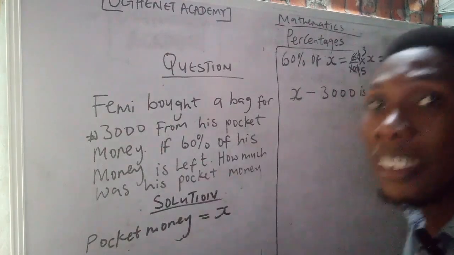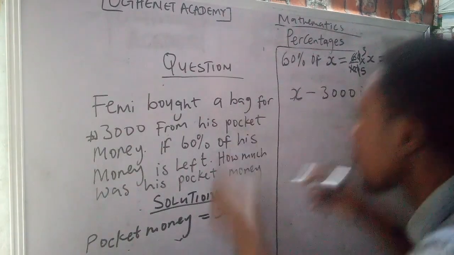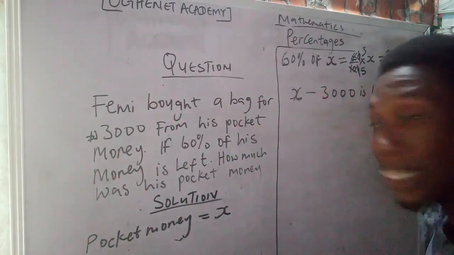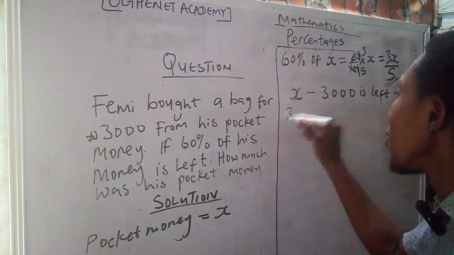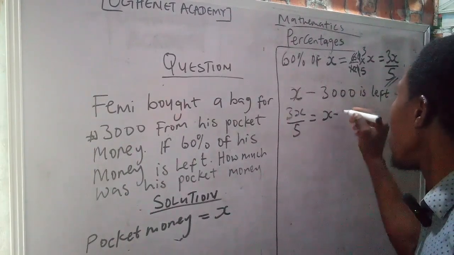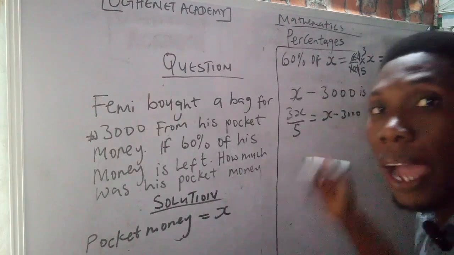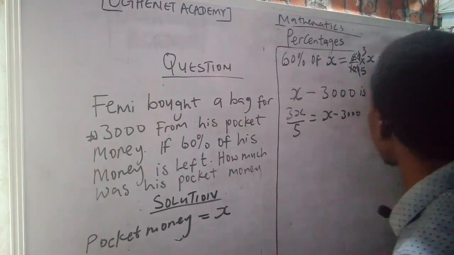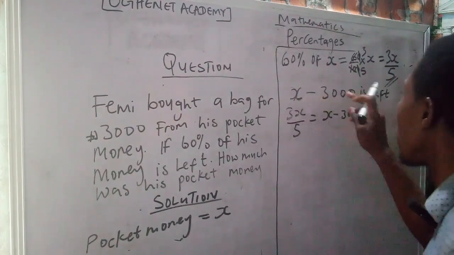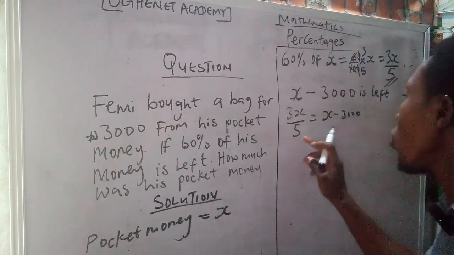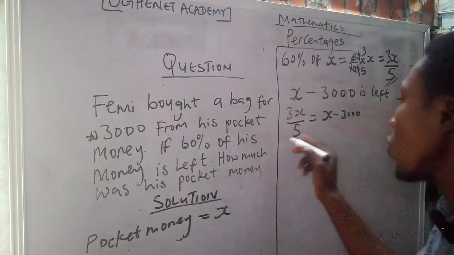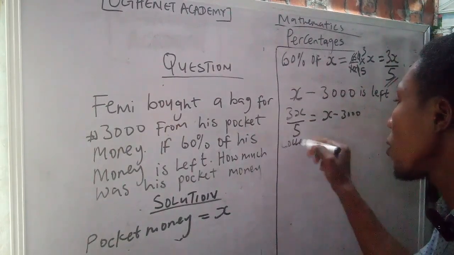Now, from the question, it is said that 60% of that money left is what? Are you seeing it? So, meaning that 3X over 5 equals X minus 3,000. Why? Because it is 60% of his money that is left, and it is X minus 3,000. Meaning that 3X all over 5 equals X minus 3,000. So now let's collect like terms.